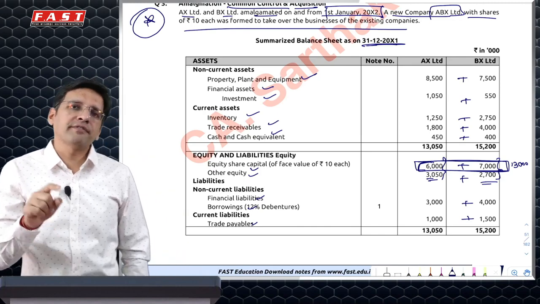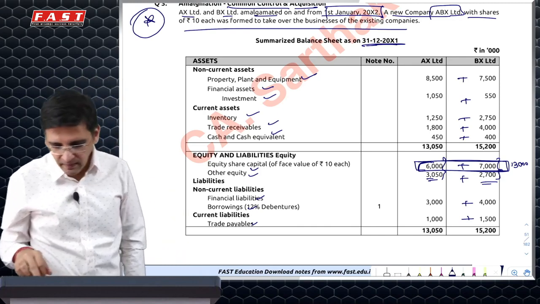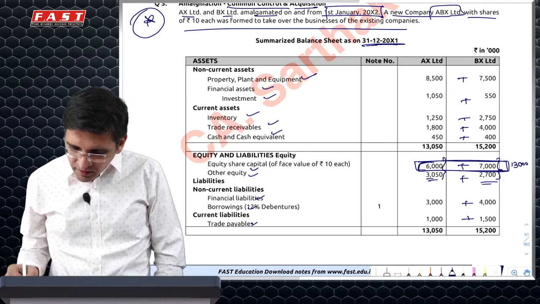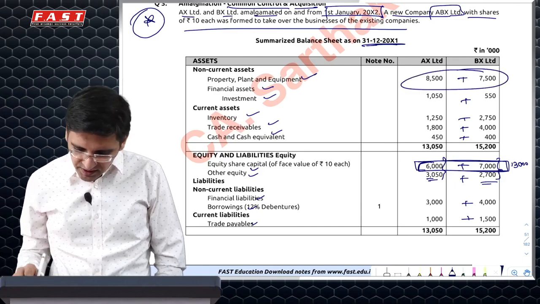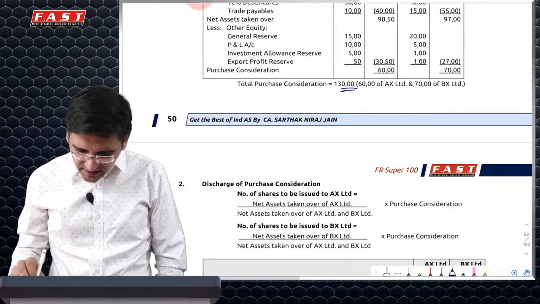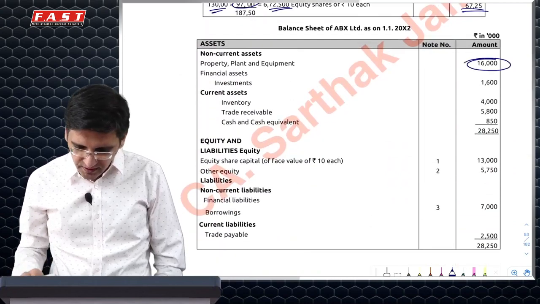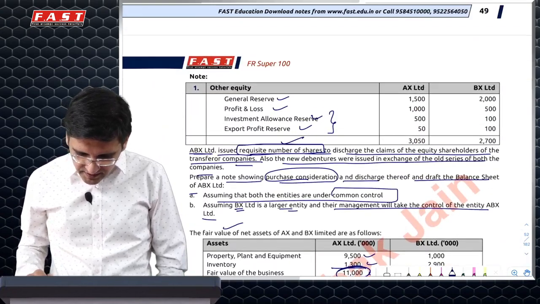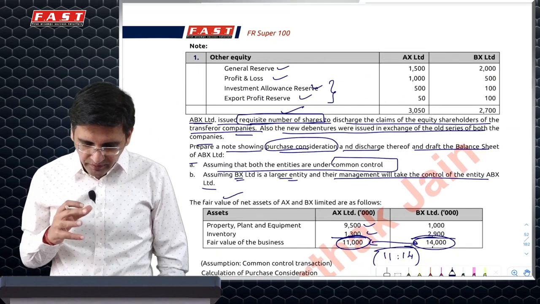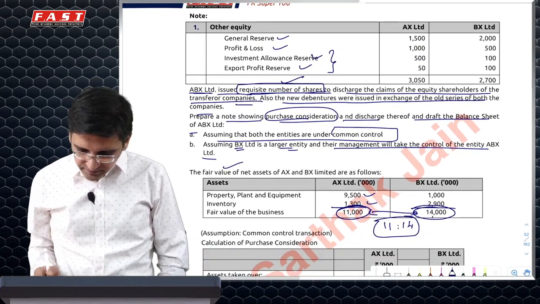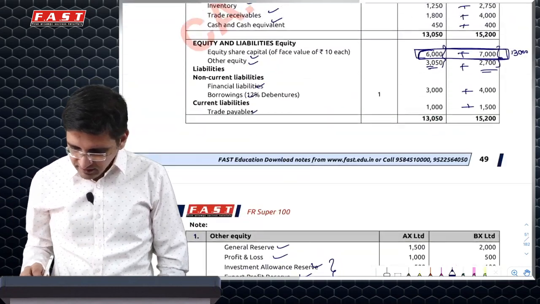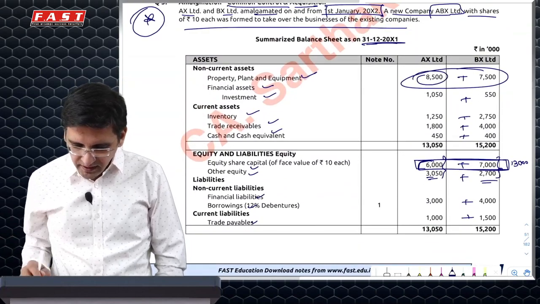Goodwill of AX also, if it comes, will have to be recognized. You can see in common control, your assets would come at 16,000. As an example, I can just show you here, it will be 16,000. But when it is actually not a common control, but acquisition of control by one over the other, see PP of AX is 9,500 fair value. It will be recognized at 9,500.